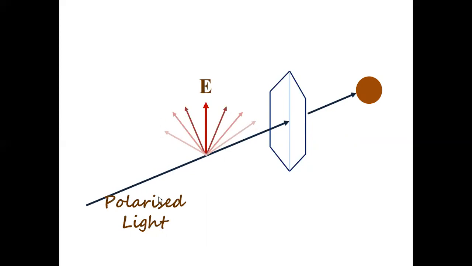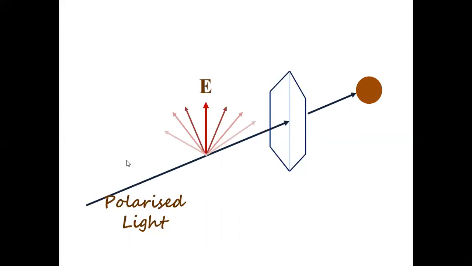This is the only electric field that I have, which is the resultant of many small, tiny electric fields. Similarly, if you come somewhere here, again the same thing occurs. If it is polarized light, the resultant of all the electric fields present here will also be in this direction. That's why it is called plane polarized light. If you observe this point of the light, the electric field is vertically above like this. Here also vertically above.